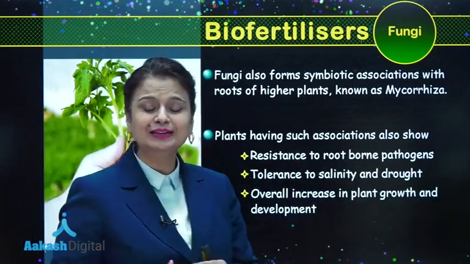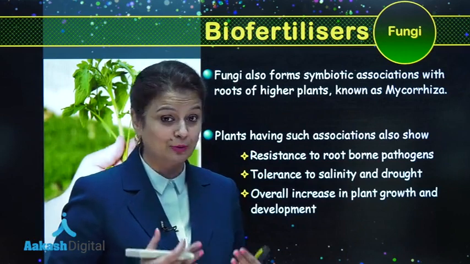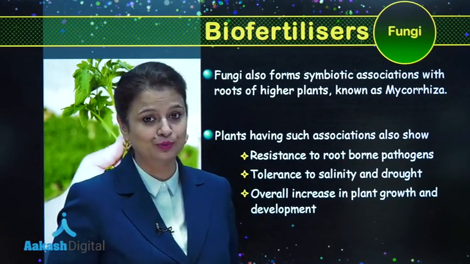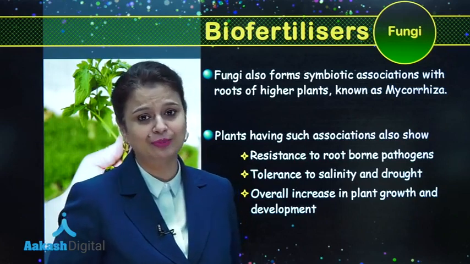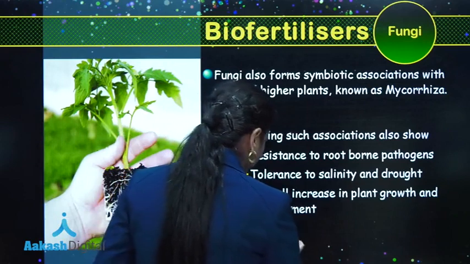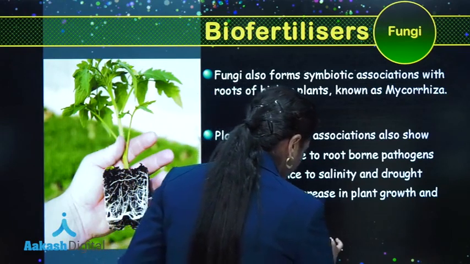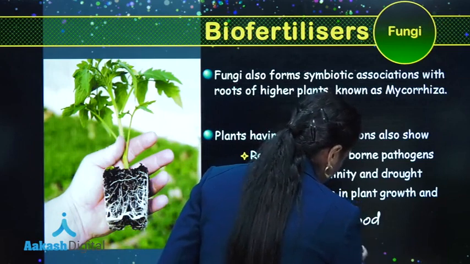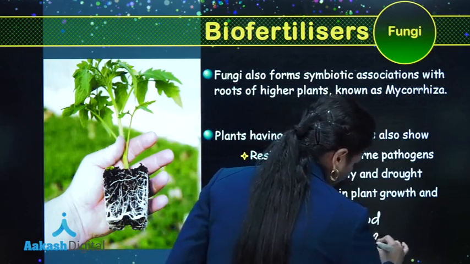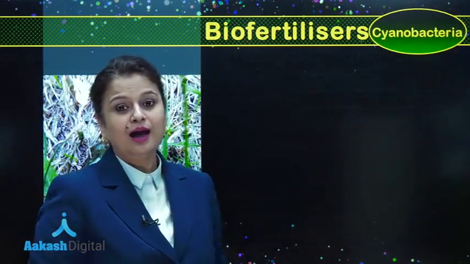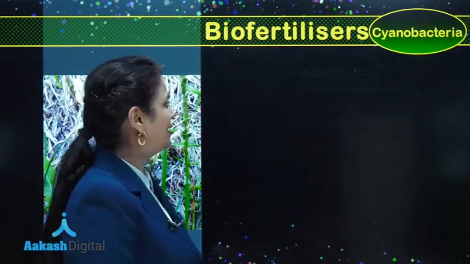There is overall increase in plant growth and development. Why is it so? Because fungi release growth hormones which help in growth and development. Now, how is the fungi benefited? Fungi get food as well as shelter from the plant. Now, after this, we are going to talk about cyanobacteria.